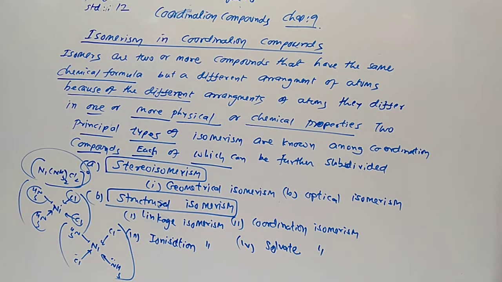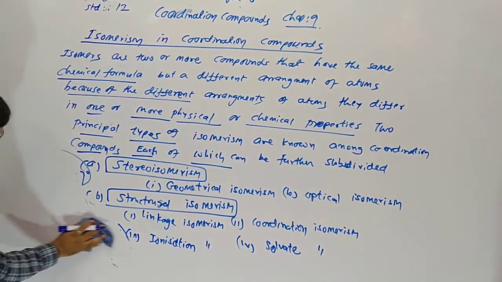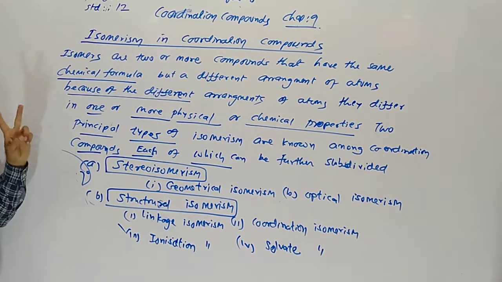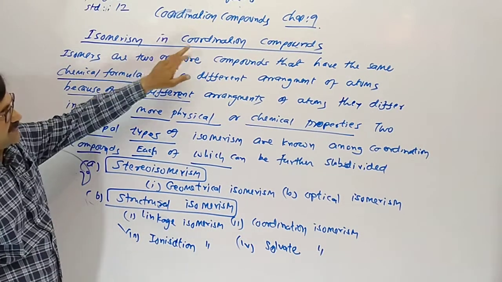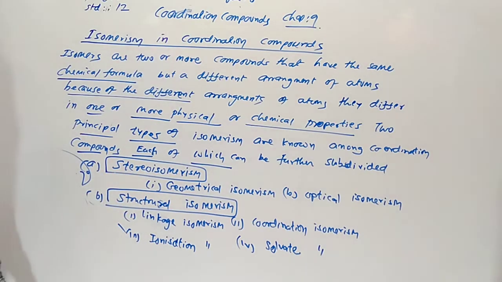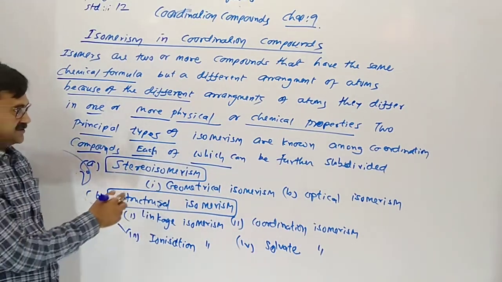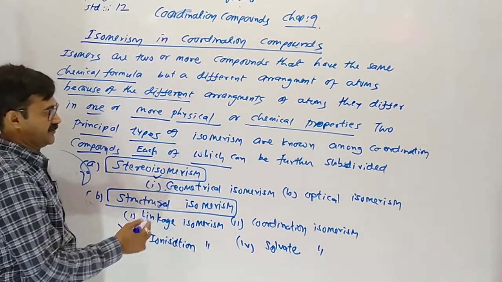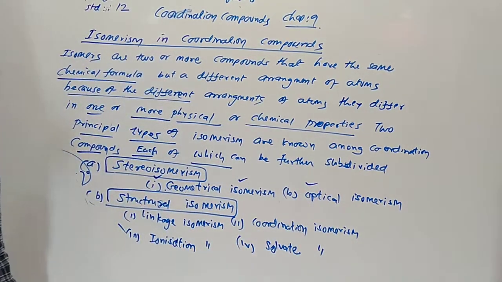These are the two main types of isomerism in coordination compounds, and each can be further subdivided. Stereoisomerism also has two types: geometrical isomerism and optical isomerism.